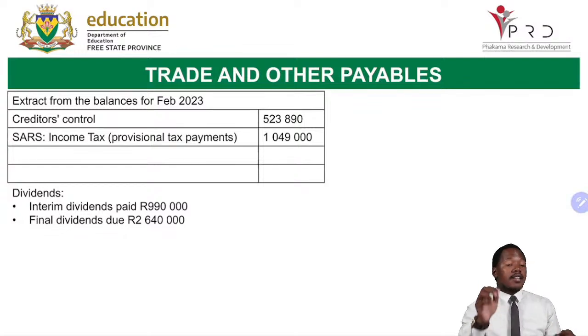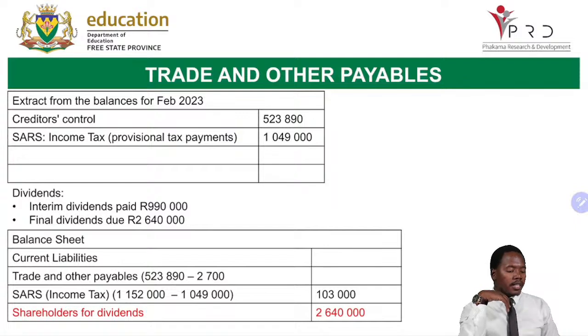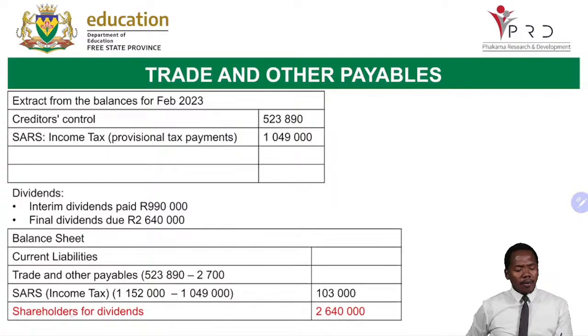Still, there's another transaction here talking about dividends. There are interim dividends paid as well as the final dividends due. Which one goes to my statement of financial position? Let us look at that. For shareholders for dividends, I will record the amount of final dividends due at the end of the year.